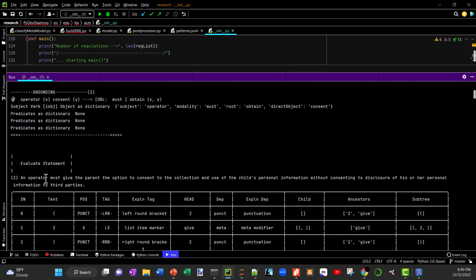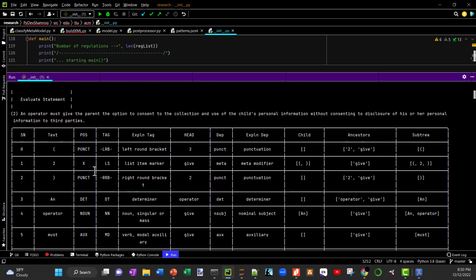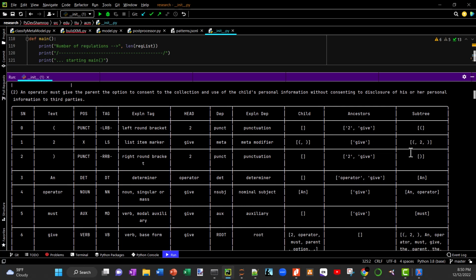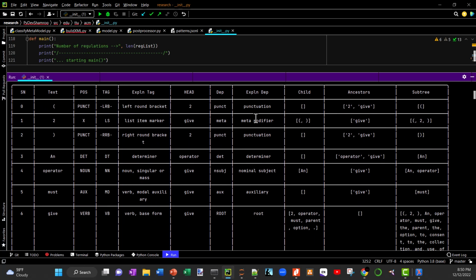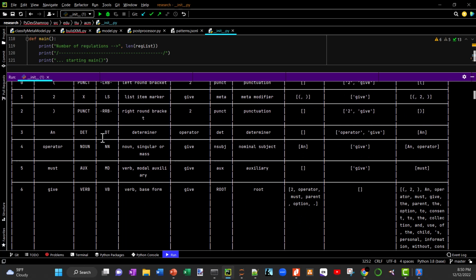So here's another example of the second part of the statement. Operator must give the parent the option to consent to the collection and use of the child's personal information without consenting to the disclosure. And when we look at that, again, it looks at each individual sentence or token. It looks at the part of speech, the tags, and it explains the tags. It looks at the head dependencies as well as the children and the subtree of that particular token using its dependency parser here.